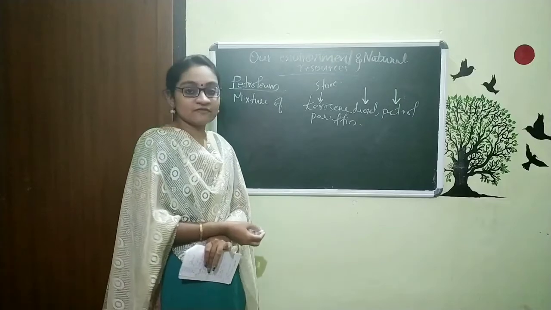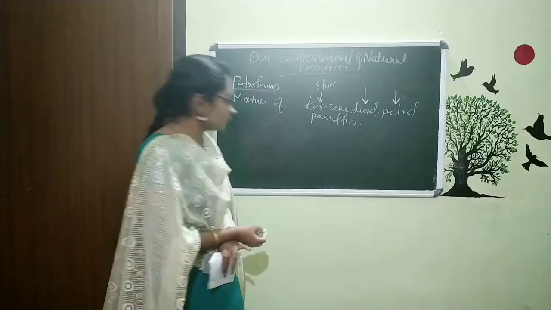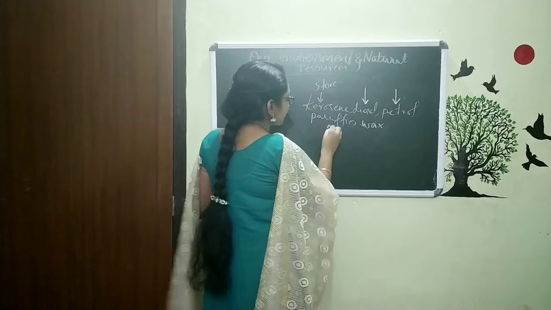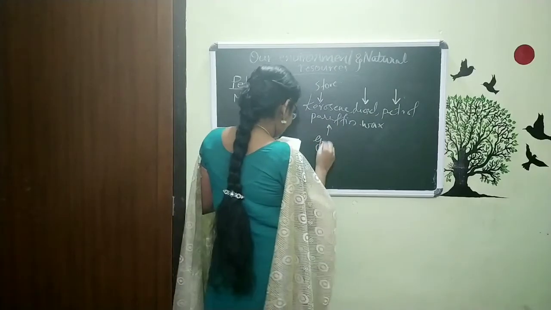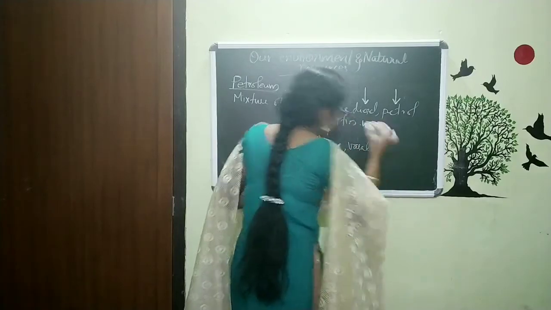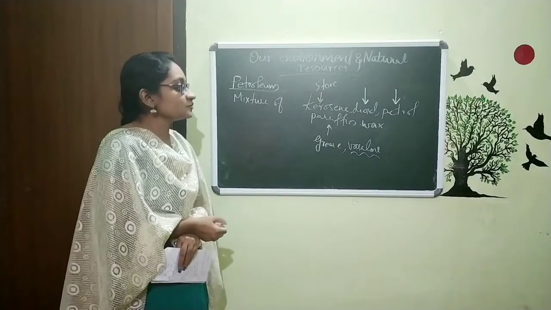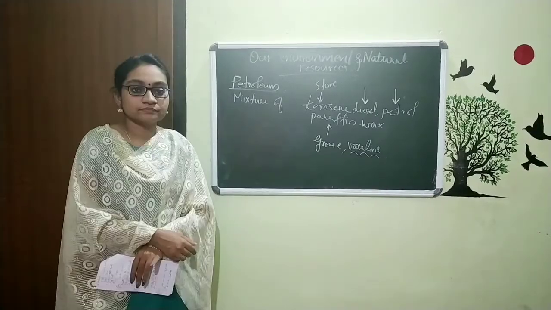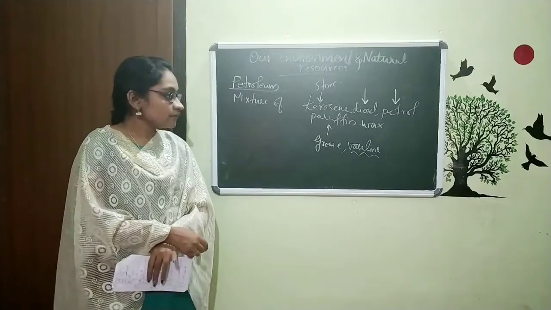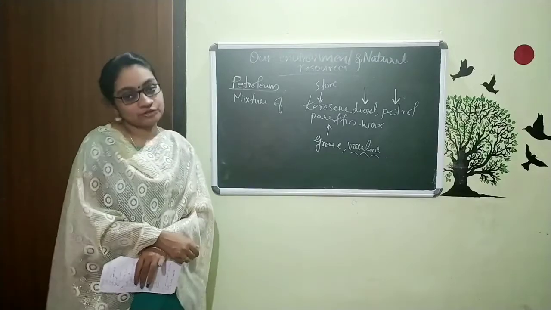And what is this paraffin? This paraffin is a type of wax. Paraffin wax. This paraffin wax we are using to make grease, Vaseline, etc. You may see this Vaseline in your home. So the thing is this, we are making this Vaseline using this paraffin wax. So these are some of the things that are there in petroleum.